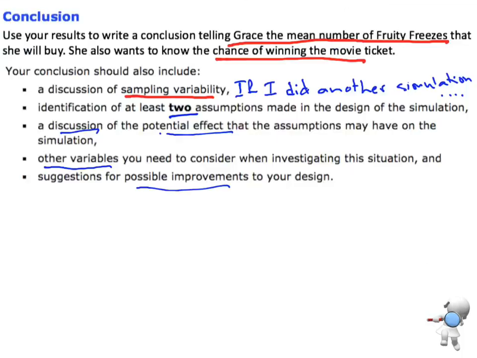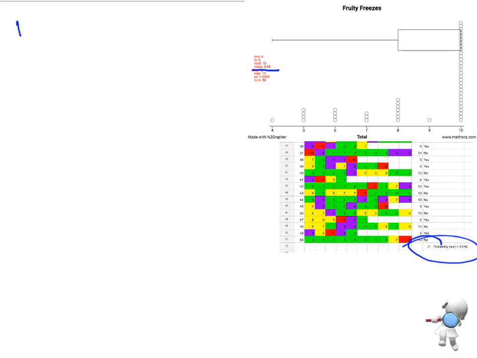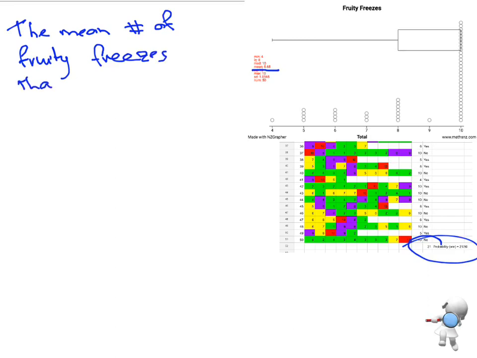So all we want to say is the mean number of Fruity Freezes that Grace will buy is 8.68.